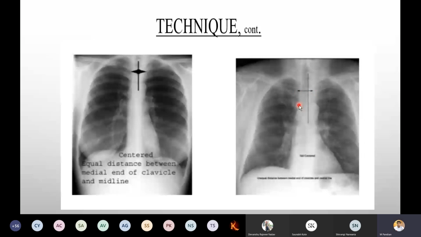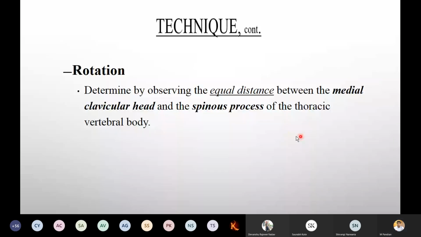This is called rotation. Now rotation means what? The medial ends of the clavicles are centered at equal distance from the midline of the thoracic spine. You have to remember it. If you get a paper, rotation means what? In viva, they will ask about rotation.